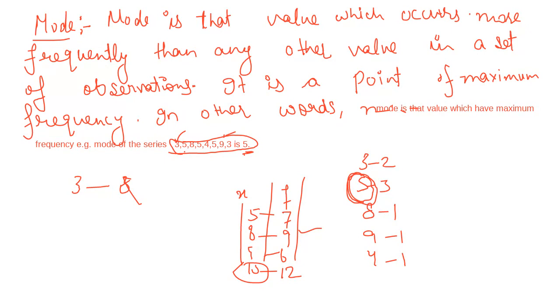Similarly, if the frequency is given, then just look at the maximum frequency. Maximum frequency is 12. So the number that is in front of that maximum frequency. Frequency का मतलब क्या होता है कि ये जो 10 है, this is repeated 12 times. 9 is repeated 6 times. 8 is repeated 9 times. 5 is repeated 7 times. So the number which has the maximum frequency, that is equal to mode. Like here in this example, 10 is the mode.